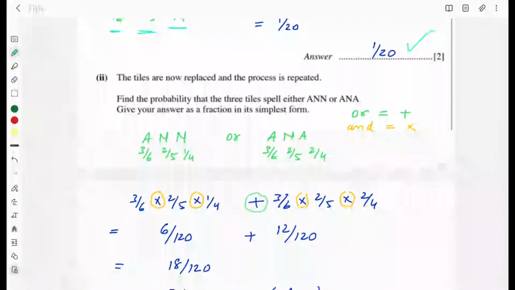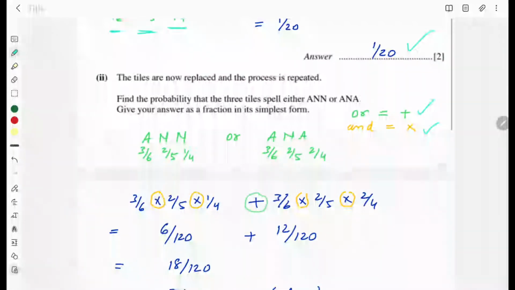The tiles are now replaced and the process is repeated. Find the probability that the 3 tiles spell either A and N or A and A. Give your answer as a fraction in its simplest form. Remember, for OR I will put plus, and for AND I will use multiply.